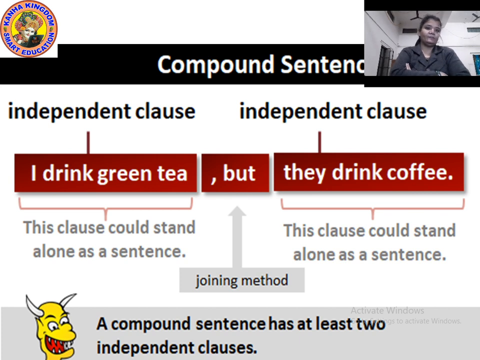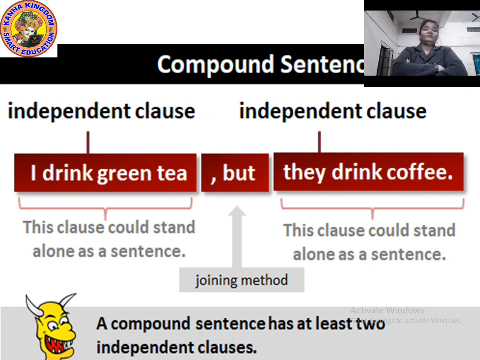So one more simple way to understand the compound sentence is that it will have at least two independent clauses. How would you know that a sentence has two independent clauses? You have to know the conjunctions: but, and, or, therefore, since, such kind of.